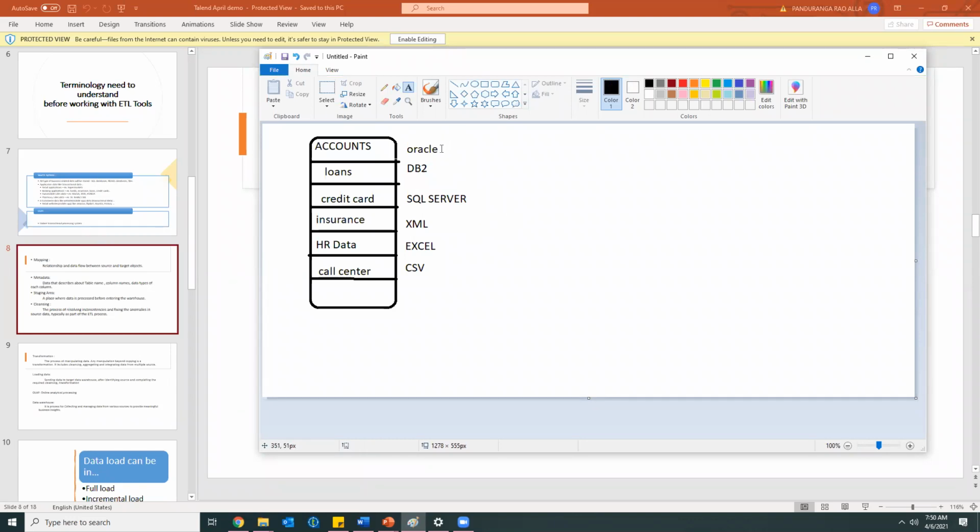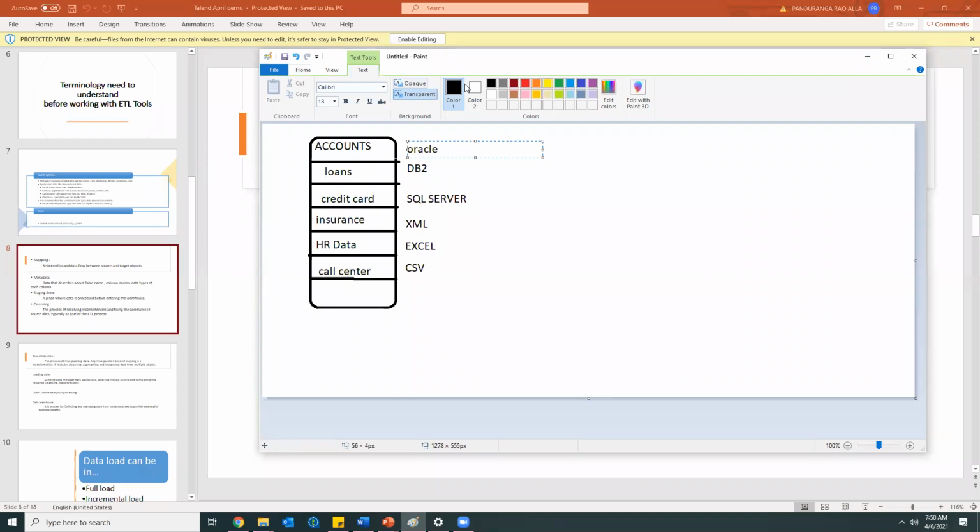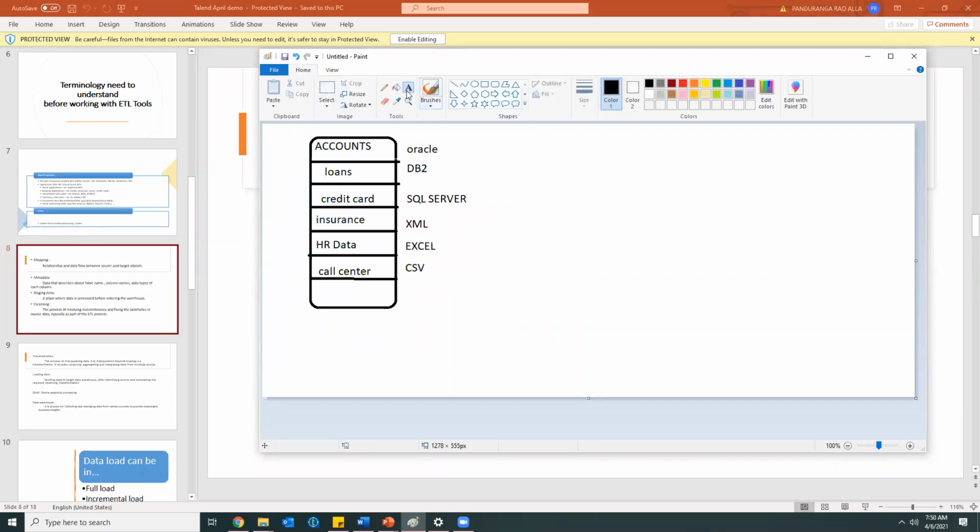So how do we need to gather data from all these kinds of sources? For example, though we have different accounts, if I'm the head of that company, I want to know in each account, in each module, what is going on. To see the accounts information, I need to go to the Oracle database.